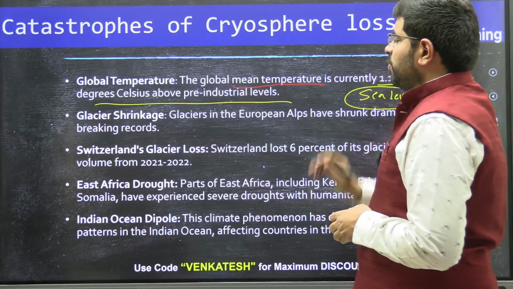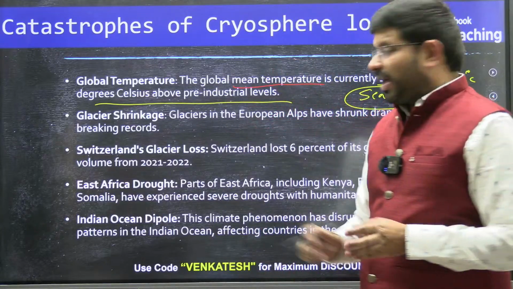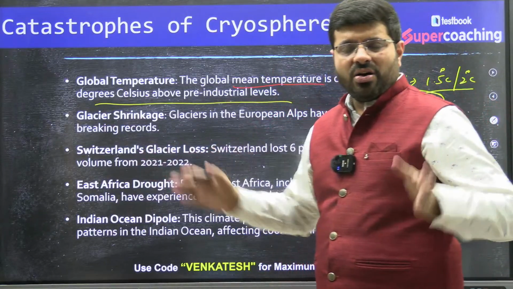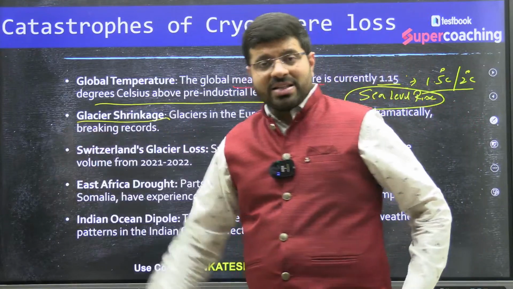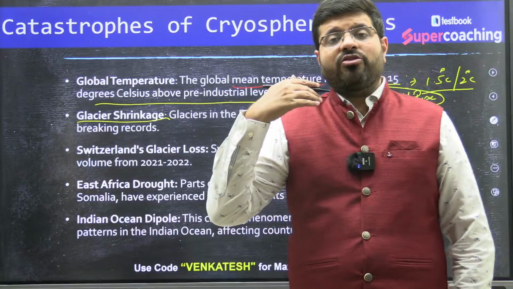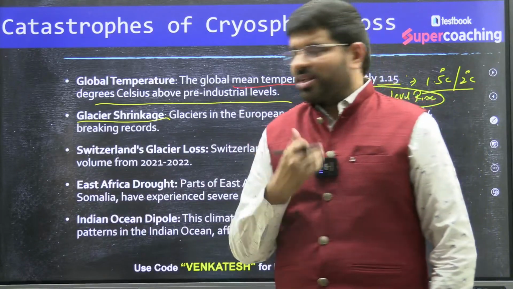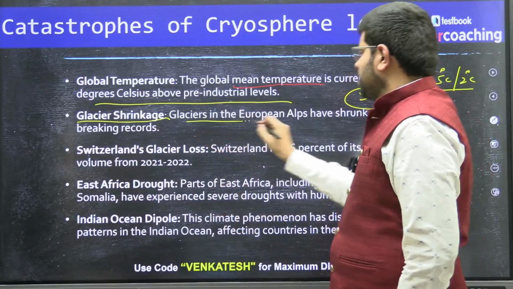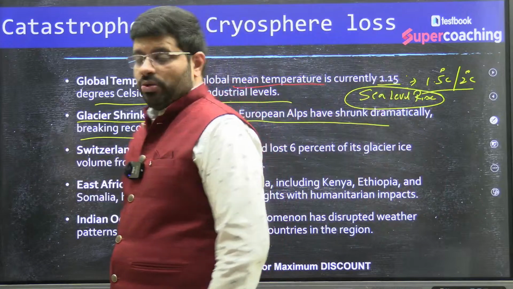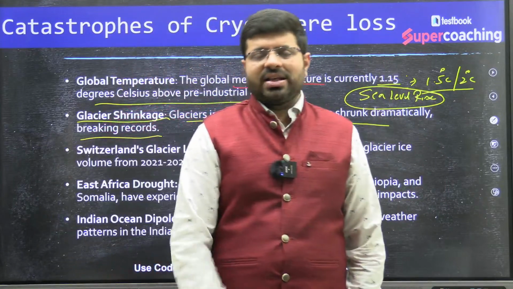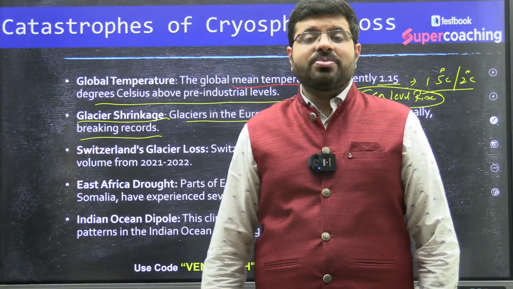So the thing which we are talking about is the sea level rise. As I talk about the grounding line going up, especially in the oceanic regions, similarly, this is what we call glacial shrinkage as well in the regions of mountains, say like the Himalayas, the third pole, or the Switzerland Alps here. You see, glaciers in the European Alps have shrunk dramatically, breaking records. The shrinkage of ice in the regions of Switzerland and the Himalayas has become a cause of concern